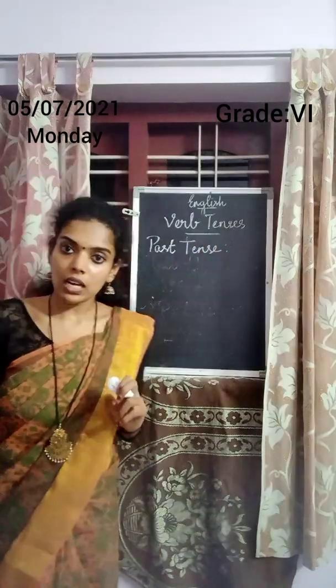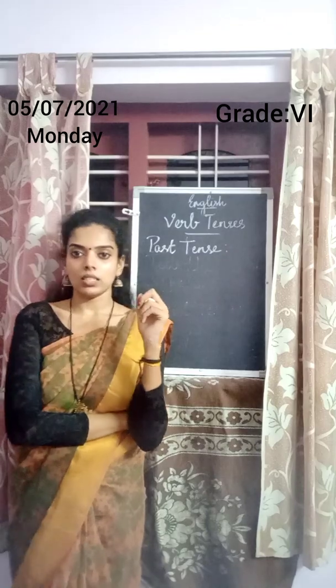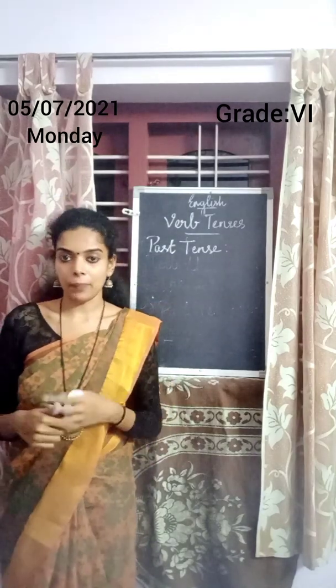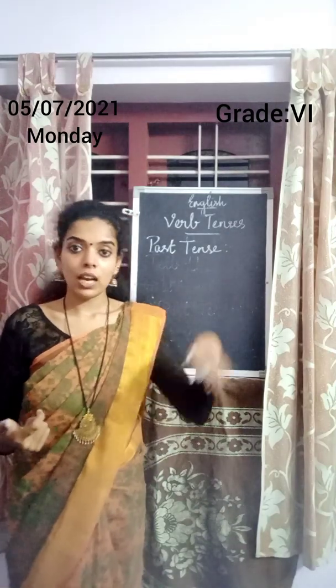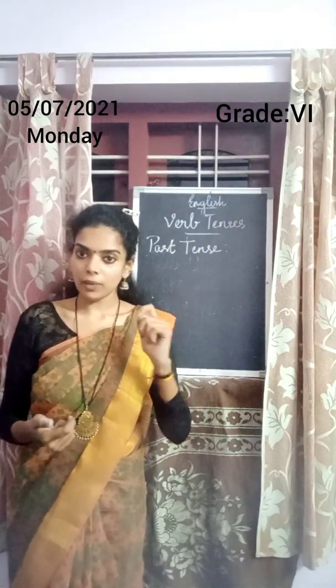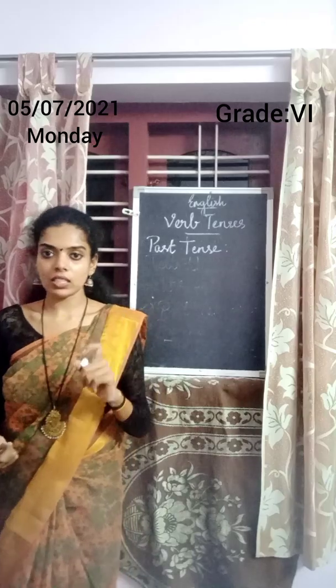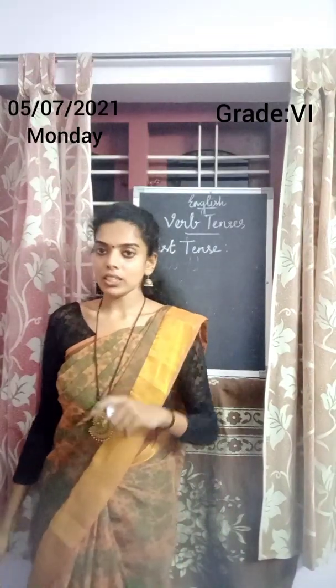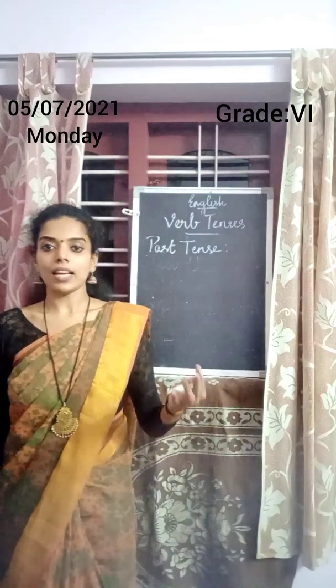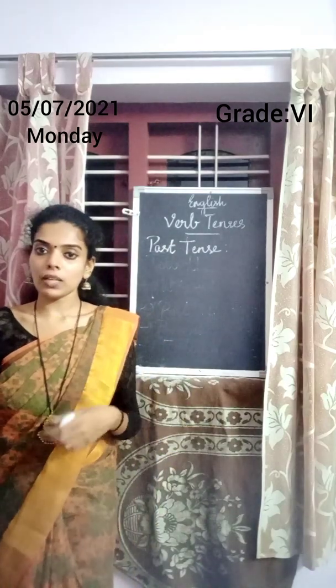What is meant by past? In the past, yes, action already happened, the completed action. So, the completed action is known as past tense. Next one, present tense. Present tense means the action going on. What is meant by past tense? Past tense means the action happened in the past. The action completed.